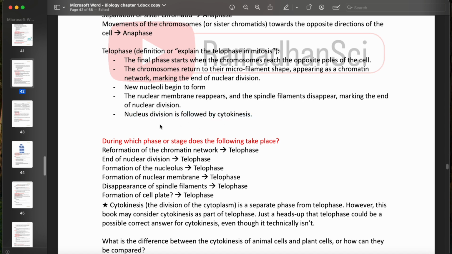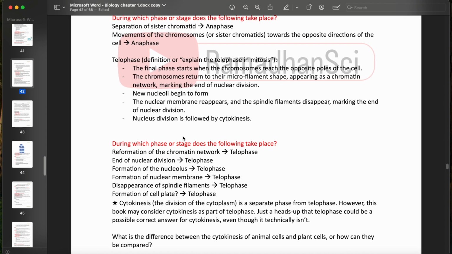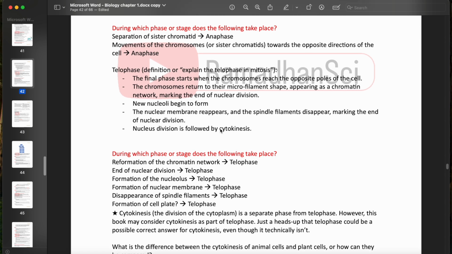Now, the cytokinesis is not really a part of telophase. I don't know if this book really considers cytokinesis part of telophase, because every time they mention cytokinesis, it's in the same paragraph as telophase. So I'm afraid that they consider cytokinesis as part of telophase. That's why I want you to be careful if they have any question like, during which phase does the cytokinesis take place.